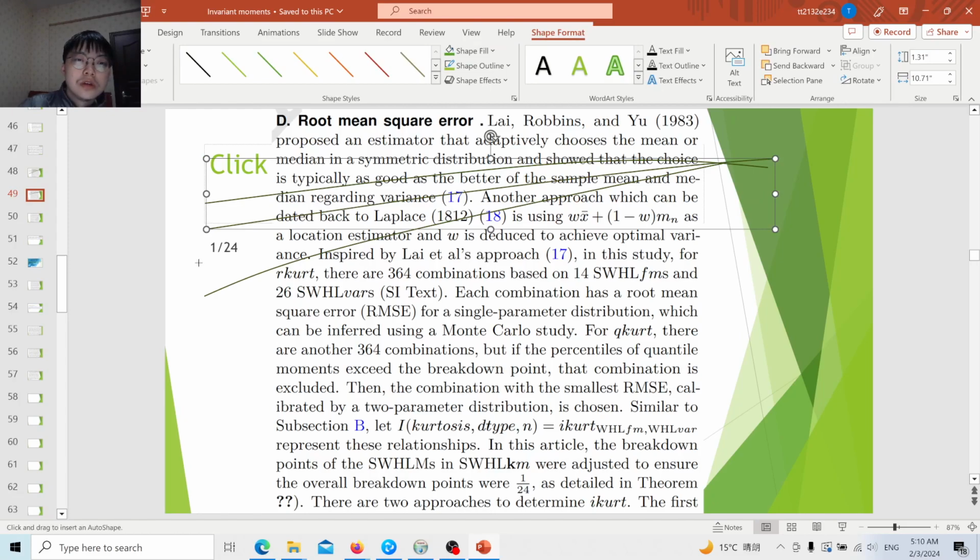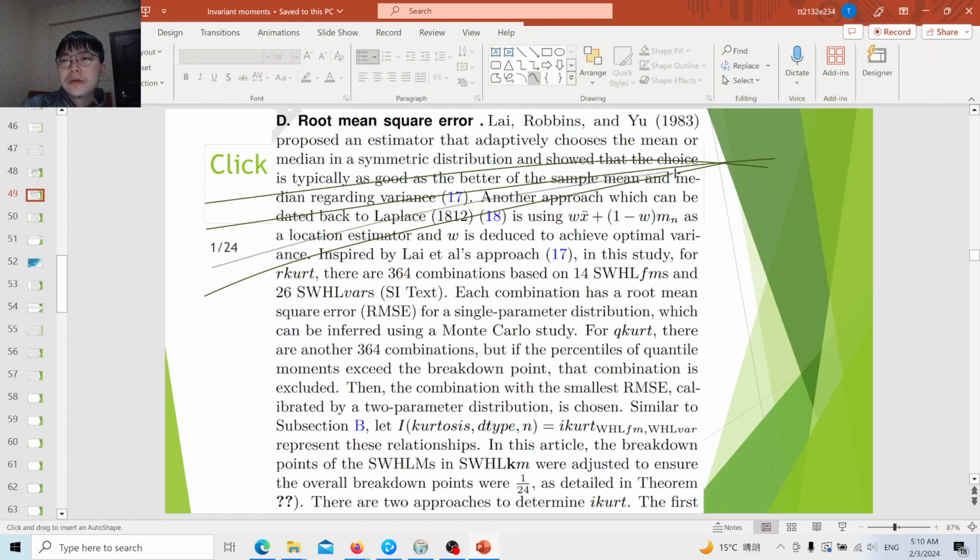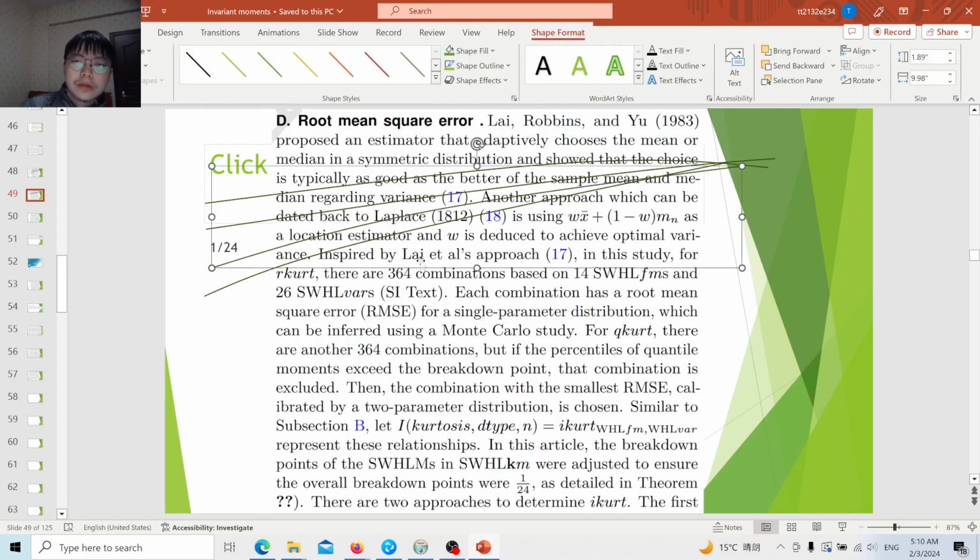Although it is very difficult to solve analytically, we can easily determine it using a Monte Carlo study. So if we know the classes, after we determine this function, we can directly determine the combination with the minimum root mean square error.